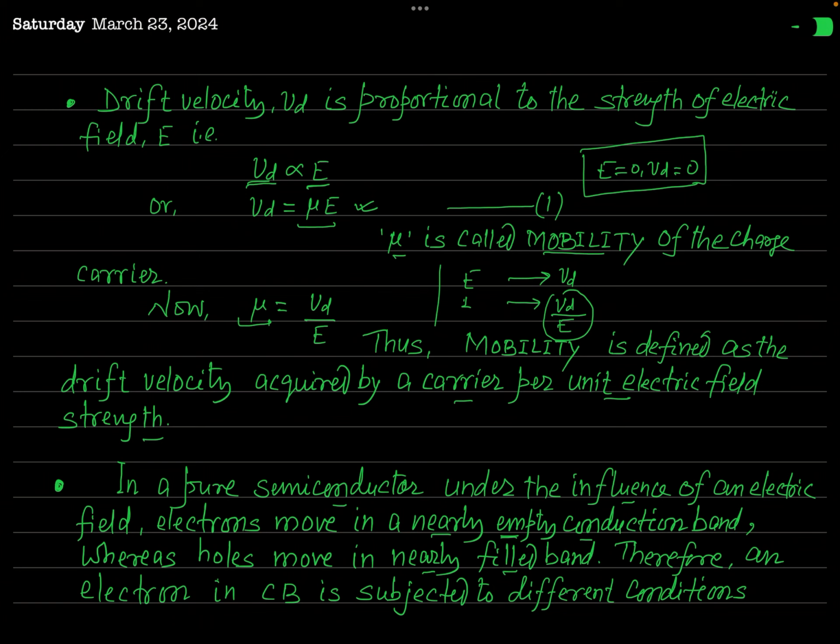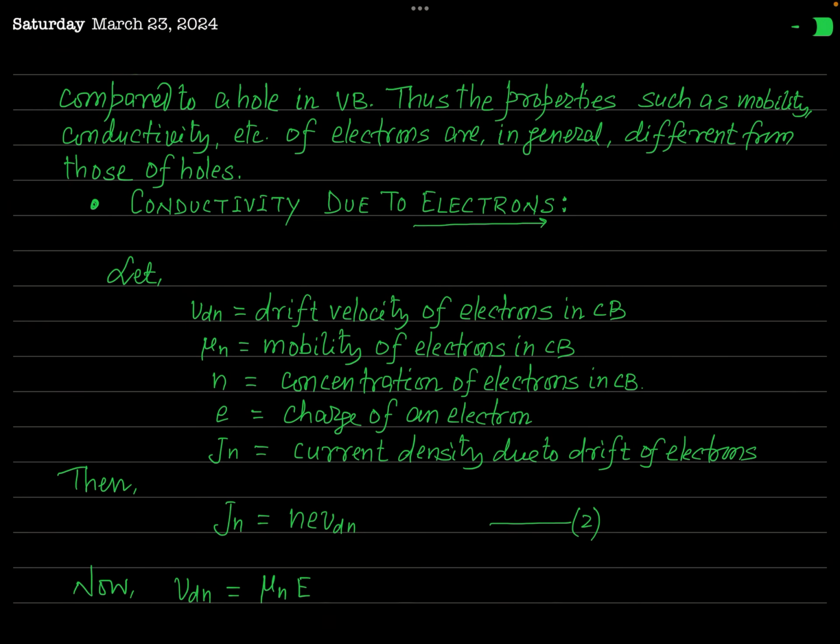Therefore, an electron in the conduction band is subjected to different conditions compared to a hole in the valence band. And thus, the properties such as mobility, conductivity, etc. of electrons are in general different from those of holes. Okay? I think you have clearly understood this.